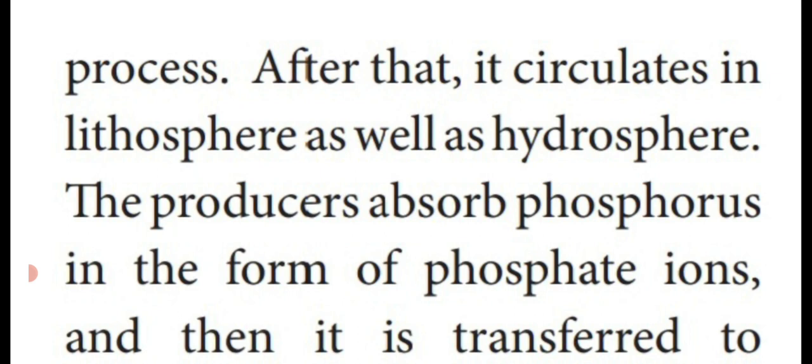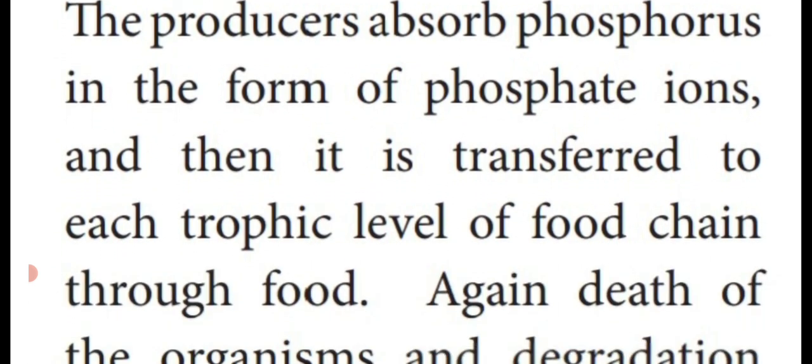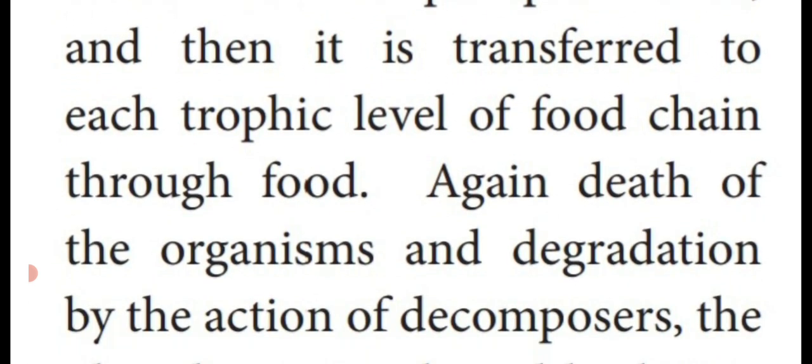So from this rocky region as well as the bottom of the pond region, the plants absorb the phosphorus in the form of phosphate ions. Then these phosphate ions are transferred to each trophic level of a food chain through the food. That is one method by which phosphorus is utilized by the living organism.